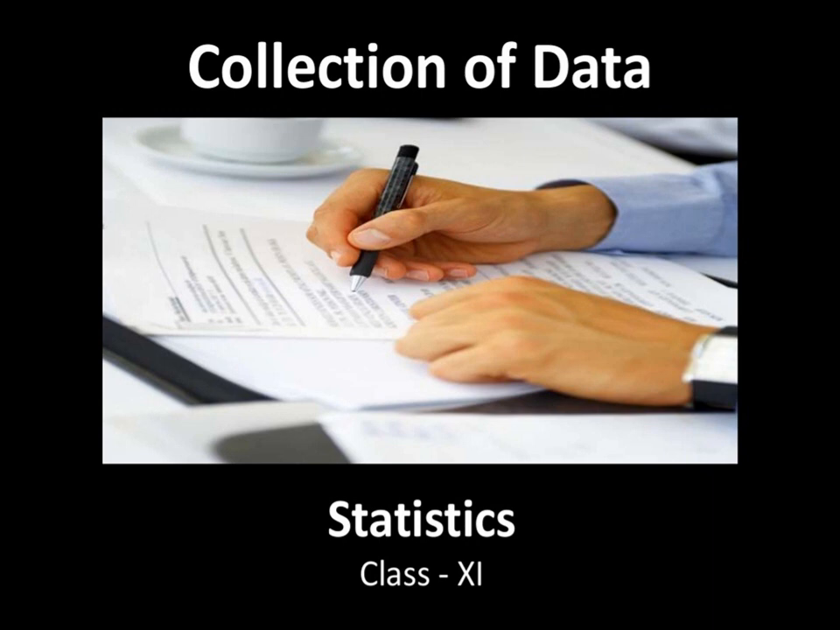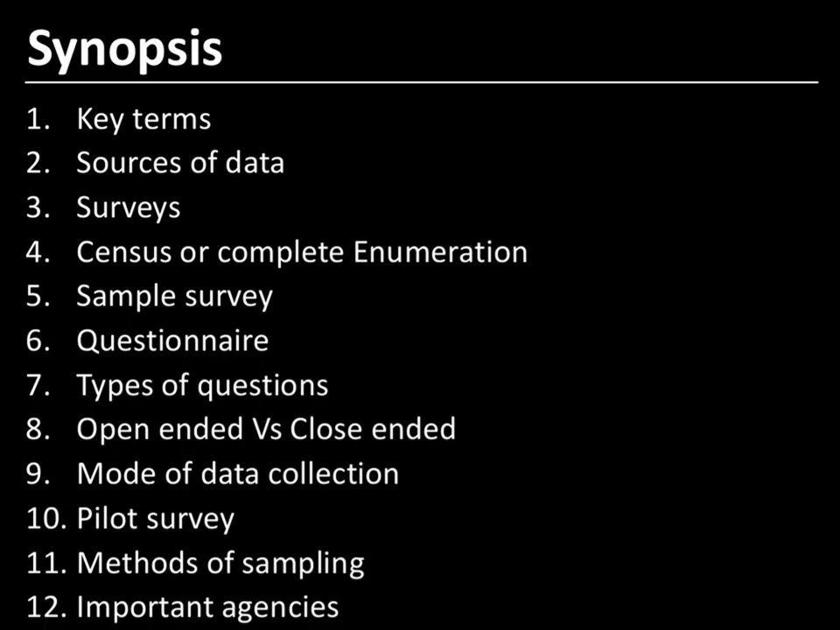So let's start. We have already seen the key terms: investigators, respondents, enumerators, and population. And we have also seen the sources of data: internal sources and external sources. Internal sources mean the data which is already available with the company, like profits, dividends, etc. And external data can be collected from primary sources and secondary sources.